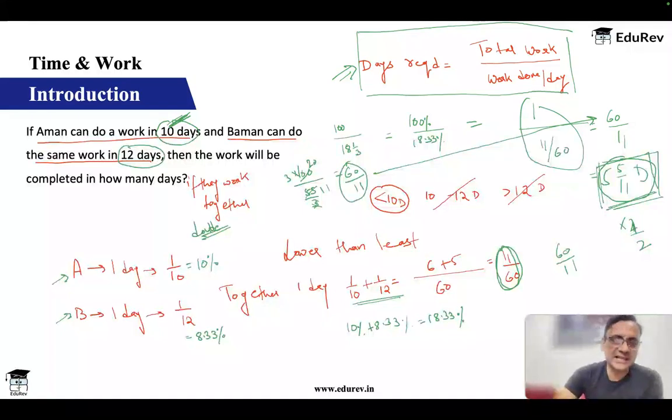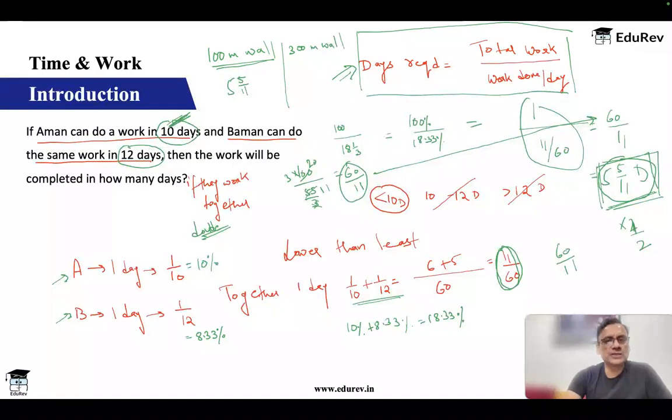For example, let's say I define the work and I say the work is building a 100-meter wall. Okay, they have to build a 100-meter wall. This is the work. Okay, for which I know that they need 5 by 11 days. Okay, now they are working together, and now the work is that they have to make a 300-meter wall.